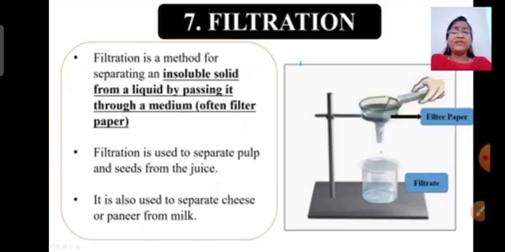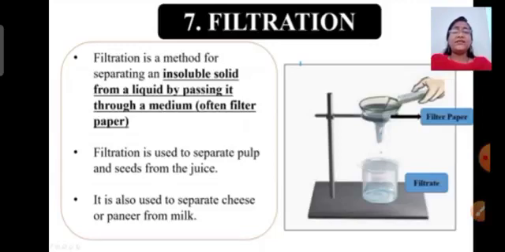So that's why we are saying that filtration can be used to separate insoluble solids from a liquid. This filtration process is also used to separate pulps and seeds from juice. It is also used to separate cheese or paneer from milk.